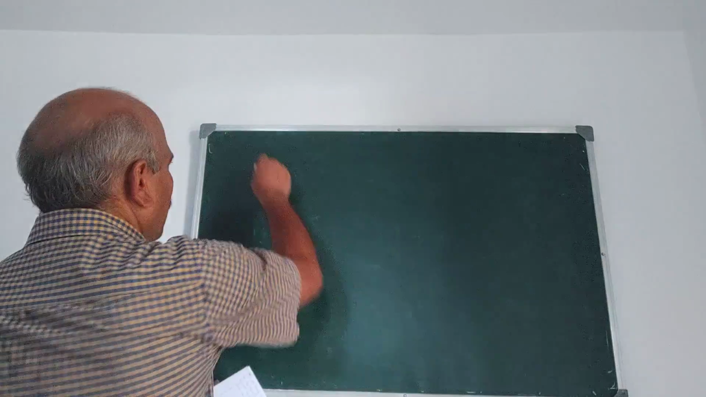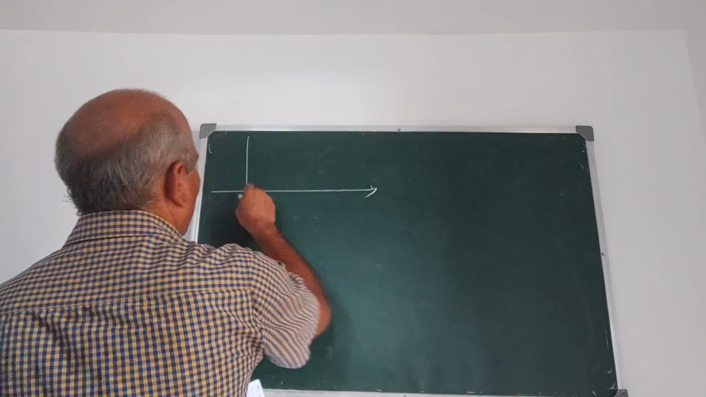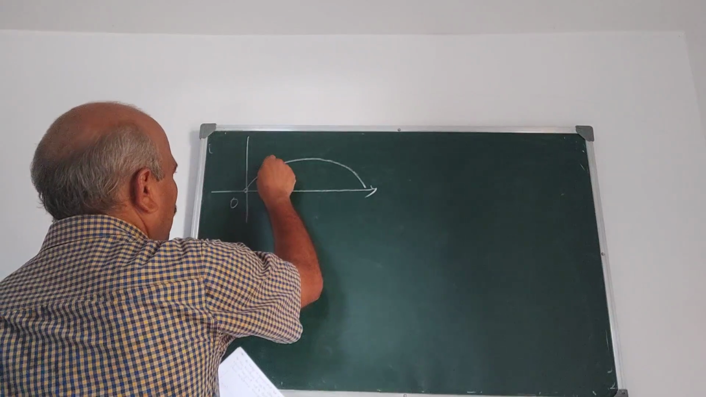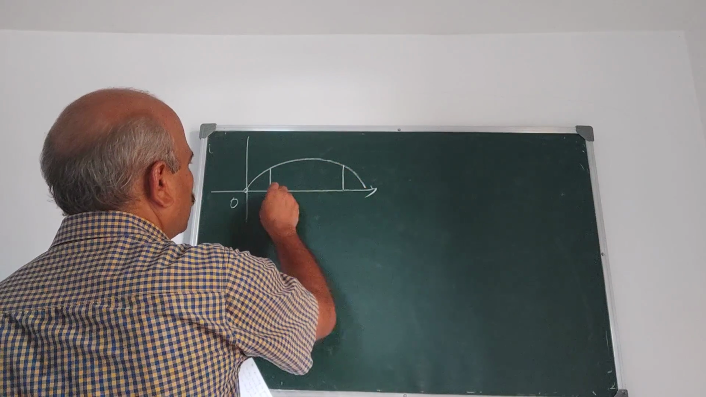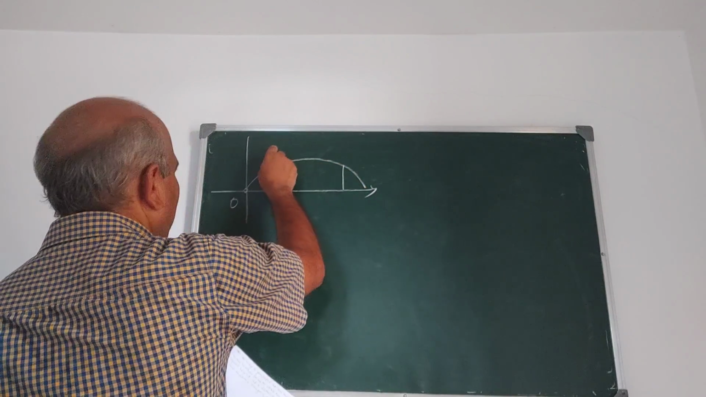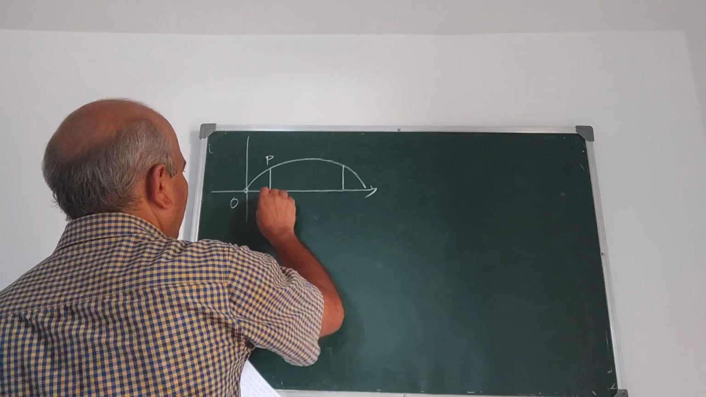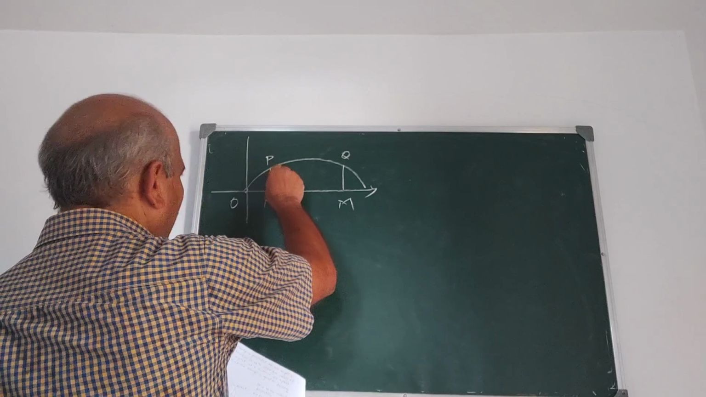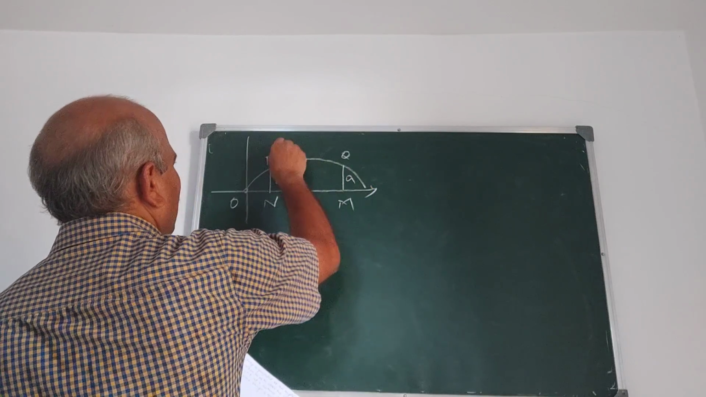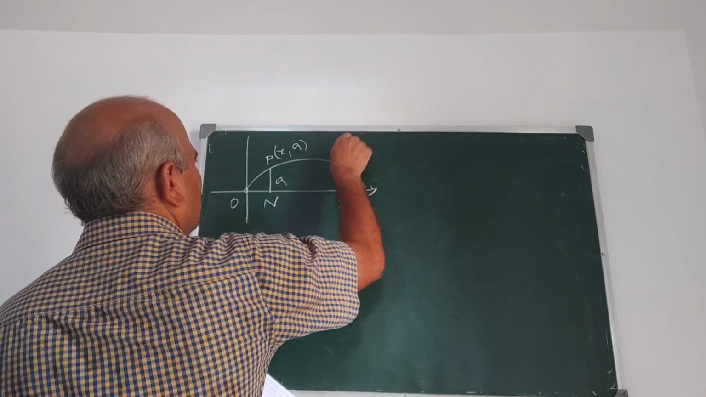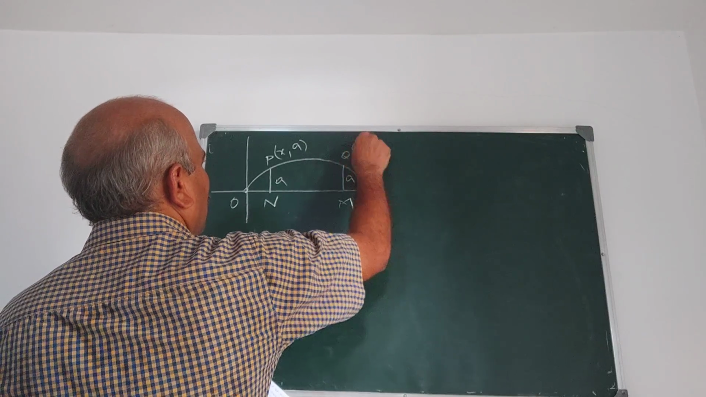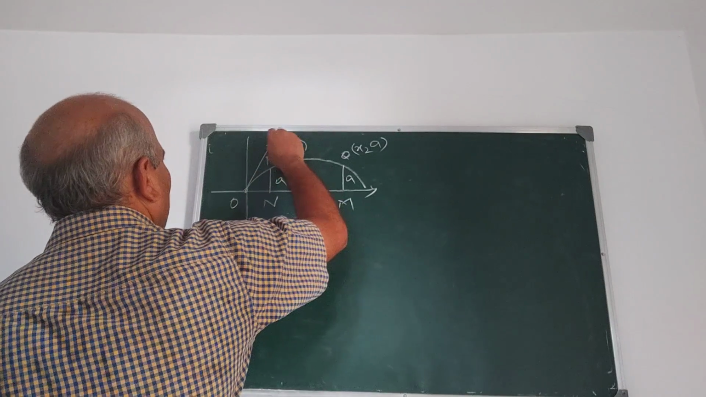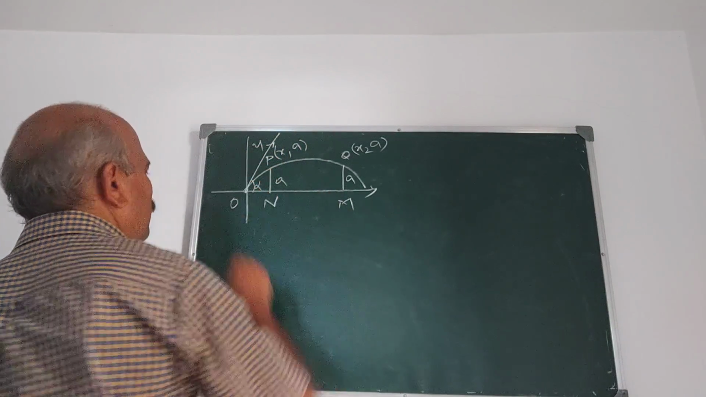What is the problem? The body is projected from a point O so that it clears two walls of equal height. Let us take them as Pn and Qm, of equal heights. Suppose h is the height, and let x1, x2 be the x coordinates of P and Q. The y coordinate is fixed here. Suppose u is the velocity of projection, making an angle alpha with the horizontal.